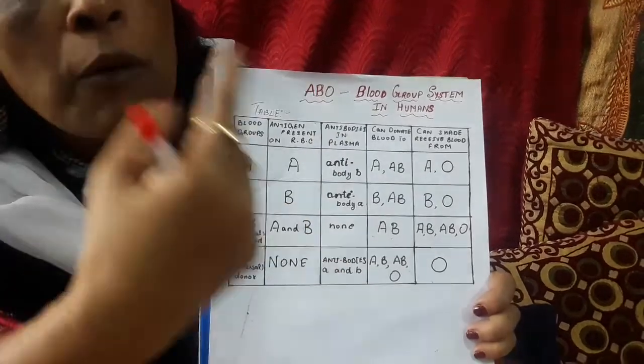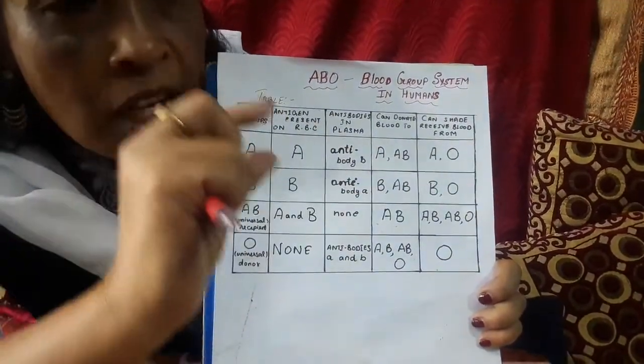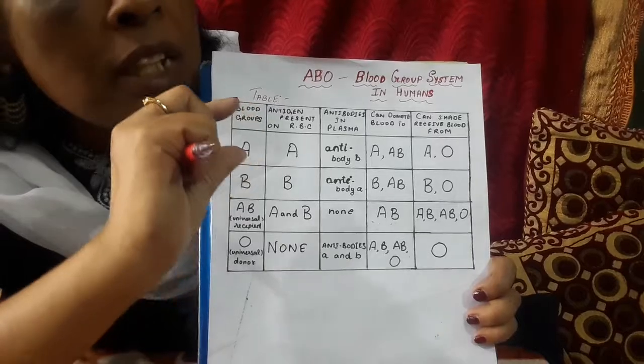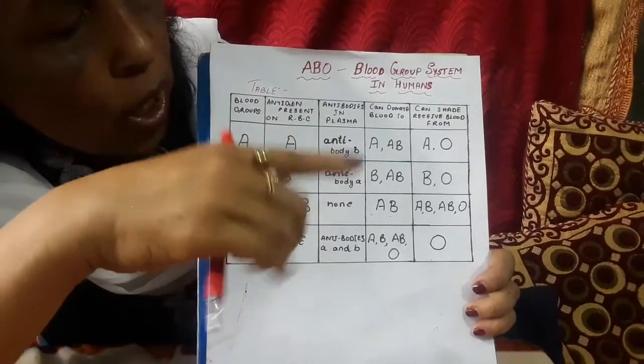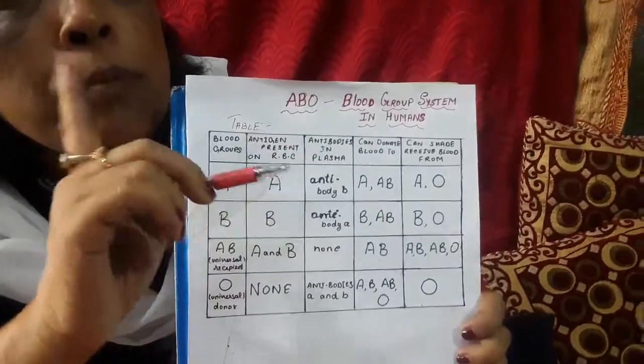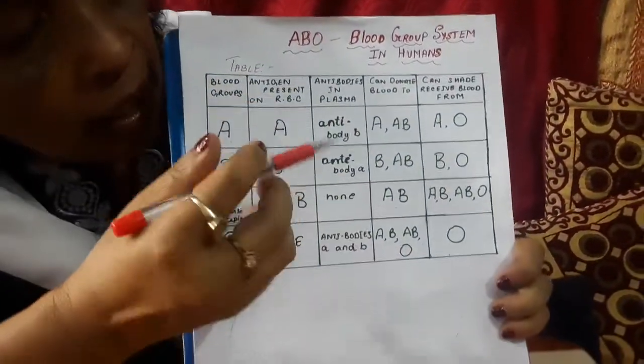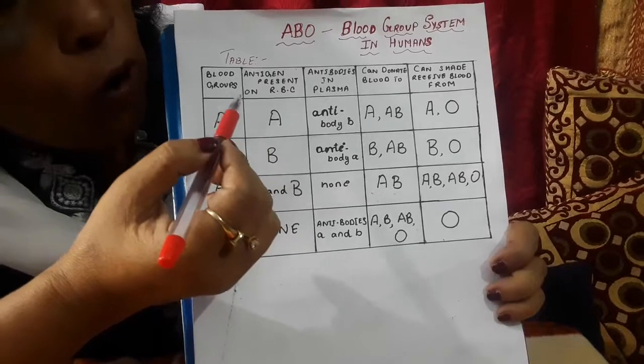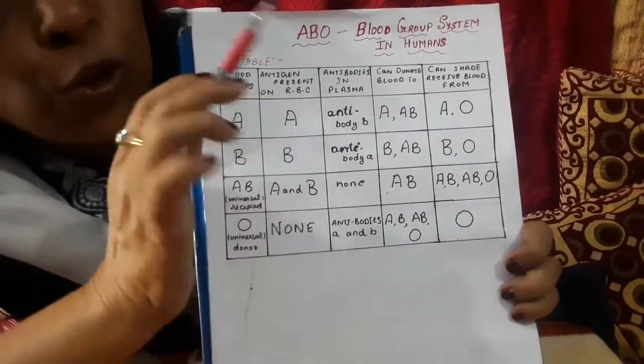For transfusion of blood to take place, certain steps or precautions are to be considered. What are they? Number one, the blood group of the donor and the recipient should match. Secondly, the RH factor of the donor and the recipient should match.